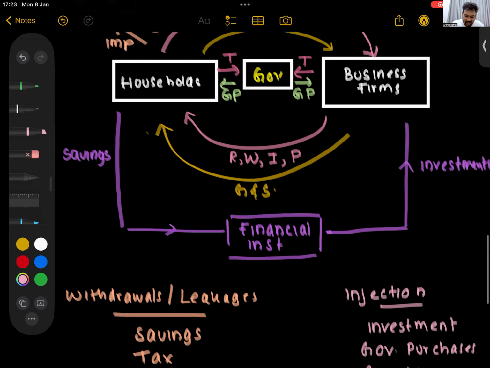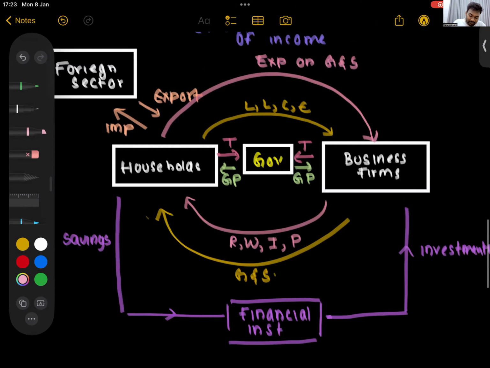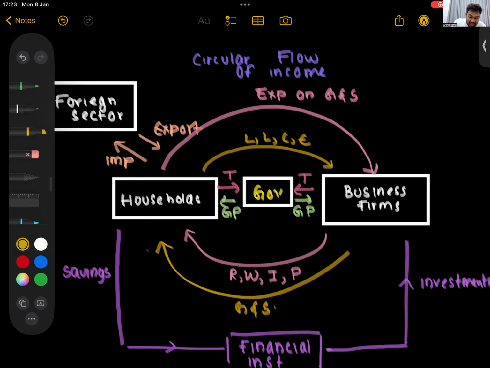Okay, then one more thing. Now, if you all can see, I have highlighted this in two different colors. The arrows: the land, labor, capital, entrepreneurship, the goods and services. Now there are 4 arrows going like this, going like this. What are the arrows in yellow? The arrows in yellow, the land, labor, capital, entrepreneurship, and the goods and services moving. Those arrows are called what flows?